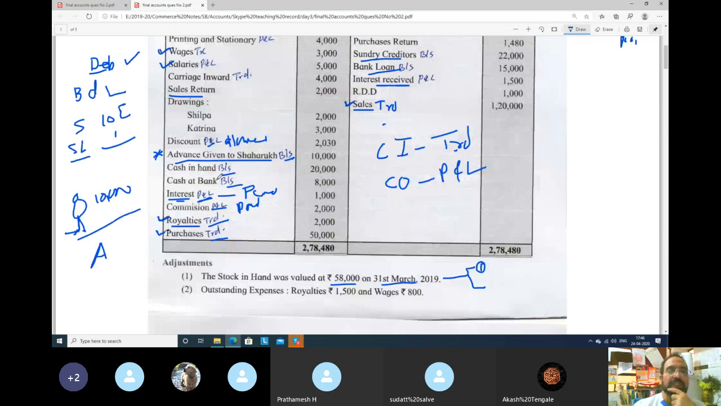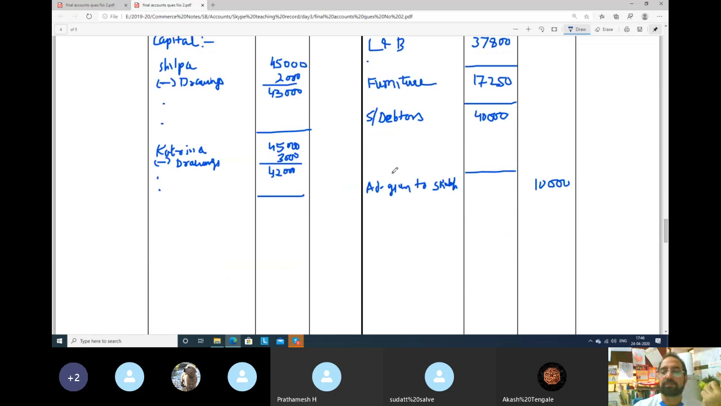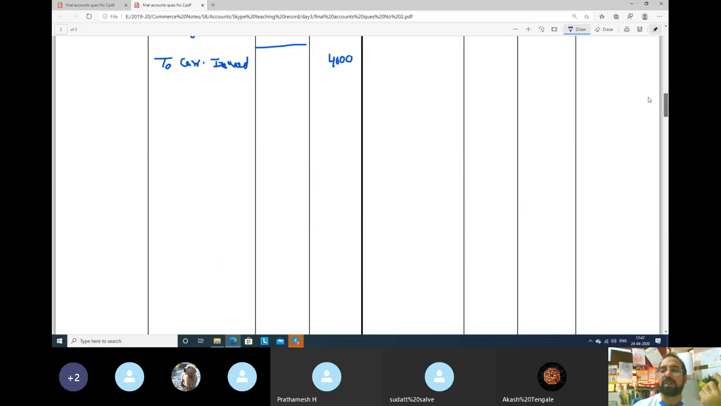Next, cash in hand and cash at bank. They are both assets, 20,000 and 8,000. We will take them on the asset side. Cash in hand, asset, 20,000, and cash at bank, 8,000. Both are assets and will go to the asset side of the balance sheet.